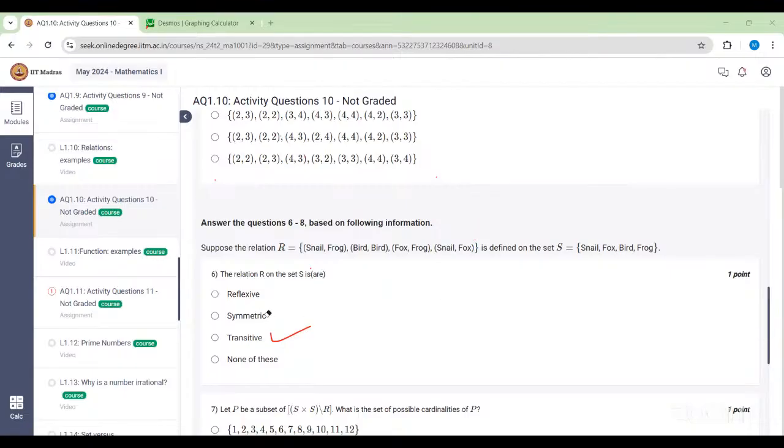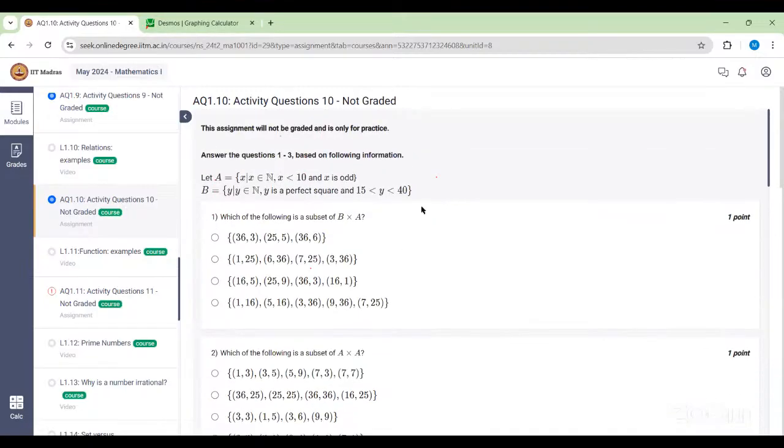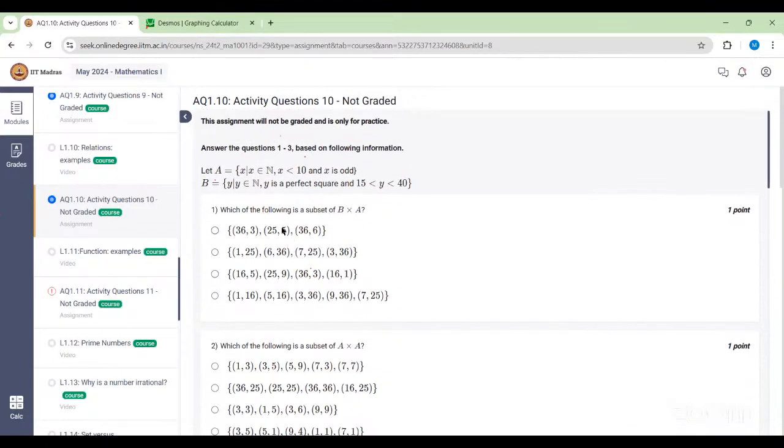Activity 1.10, question number one. Ma'am, what if we take snail, frog as A and B, and bird as C and D? Yeah, it can be. You can make as many examples as you want. They depend on the question. Then you have to check for every pair. You have the definition, just make the example. So here, what's your doubt?